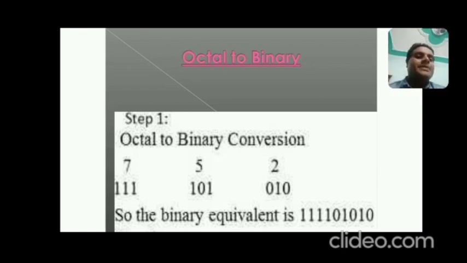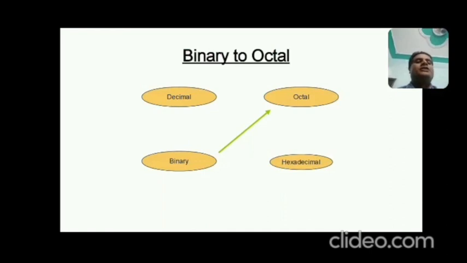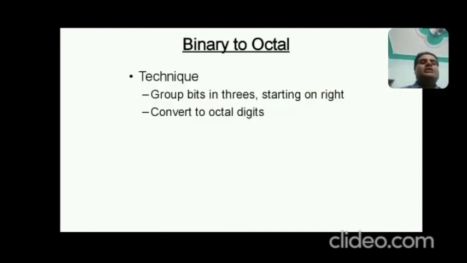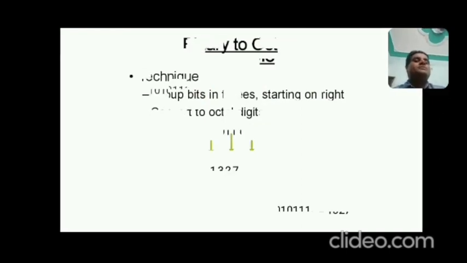you may combine 3 bits, and you can represent a given octal digit in 3 bits. So 2 can be written as 010, 5 can be written as 101, and 7 can be written as 111. So the binary equivalent combining them, simple. Now come to binary to octal: group bits in 3 starting on the right and convert to the octal digit. Very simple, it's the reverse of this.